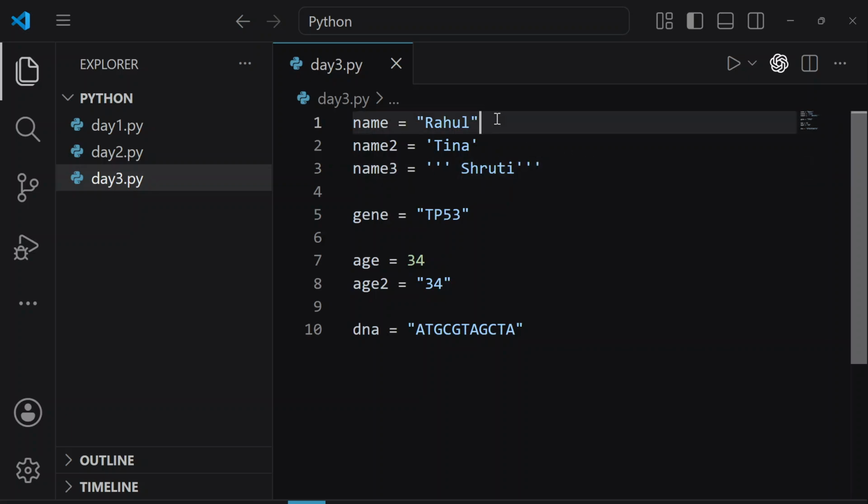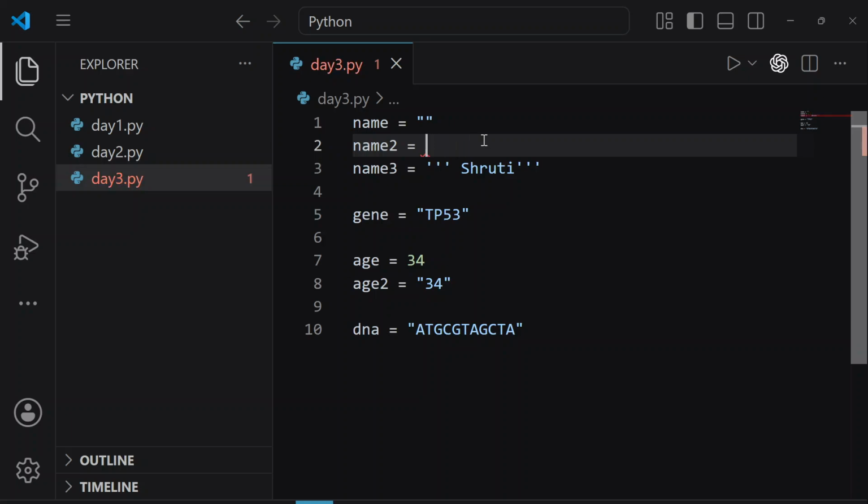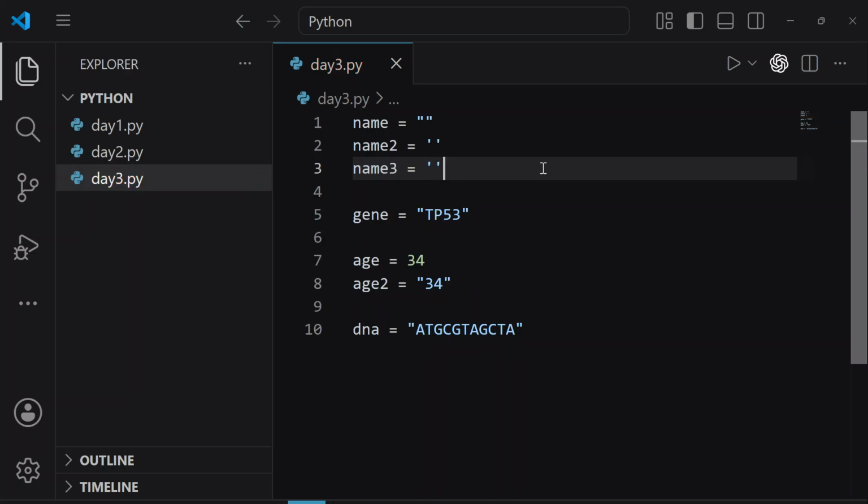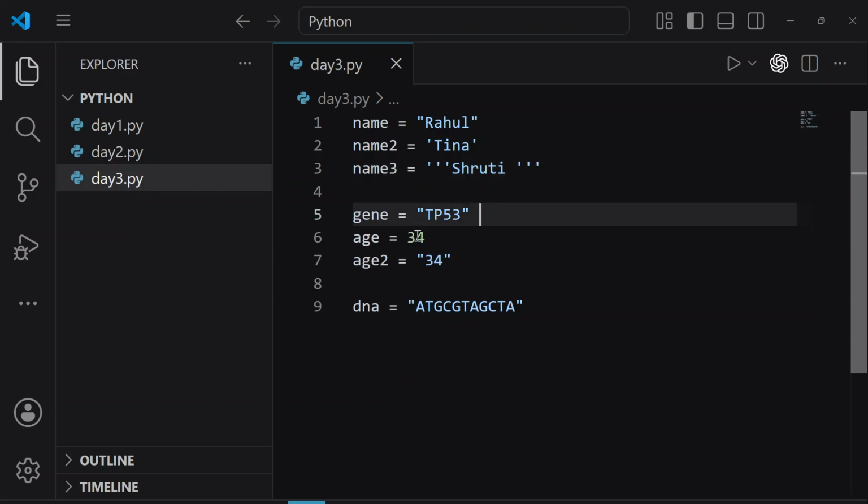Okay, Priya, let me just write it again. For example, press shift and quotes. Here you have double quotes. If you do not press shift, if you simply press quotes, then here you have single quotes. Again, without pressing shift, if you simply press the quotes two times, here you have triple quotes. And inside this you can write the name. So here this is a string, here this is a string, and here this is a string. So are we clear? Okay, very good.